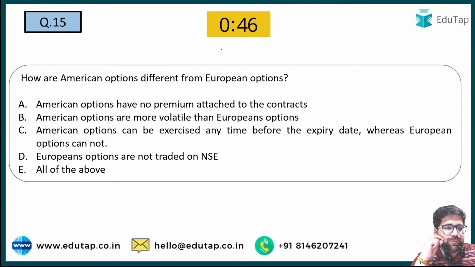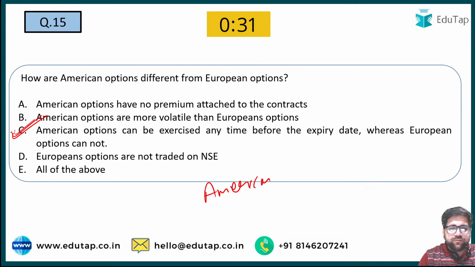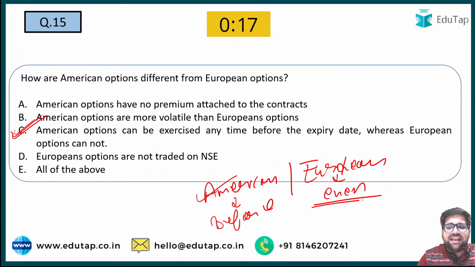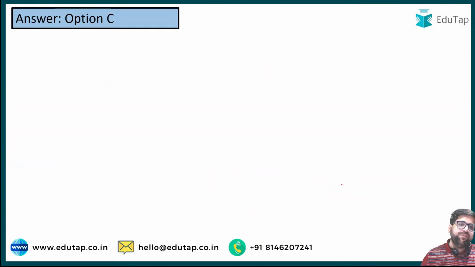Question number 15: American options have no premium attached to the contracts. American options have more volatility. American options can be exercised anytime. Yes, statement C is correct, because under American options and European options, the major difference is that American options can be exercised before the maturity. And under European options, they can be exercised only at the end of maturity. This is a really very important concept which you have to understand.